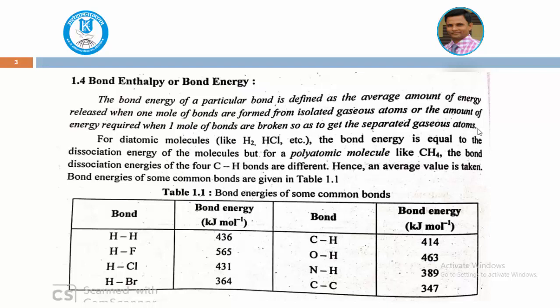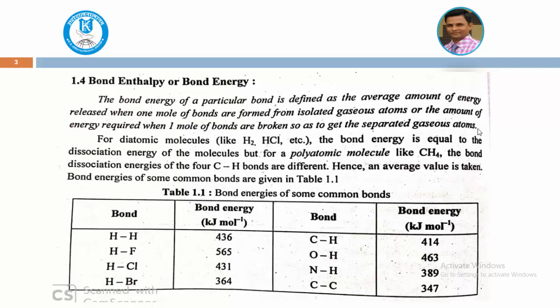So here the bond energy of a particular bond is defined as the amount of energy released when one mole of bonds are formed from isolated gaseous atoms, or the amount of energy required when one mole of bonds are broken. This is very important.